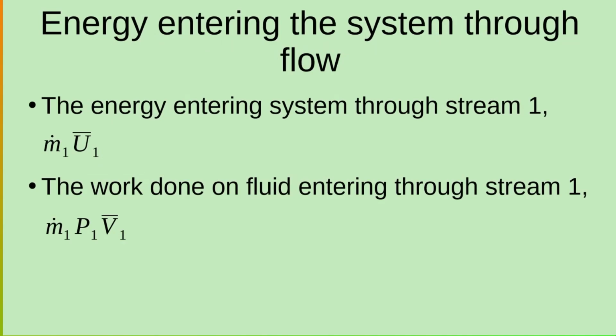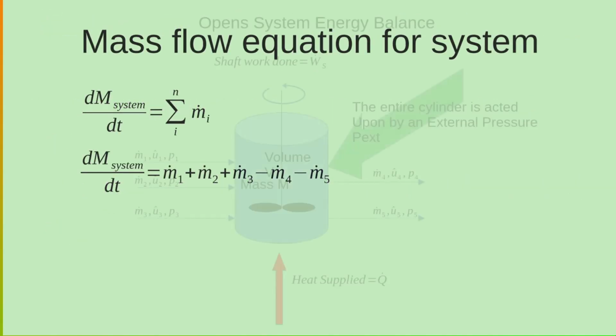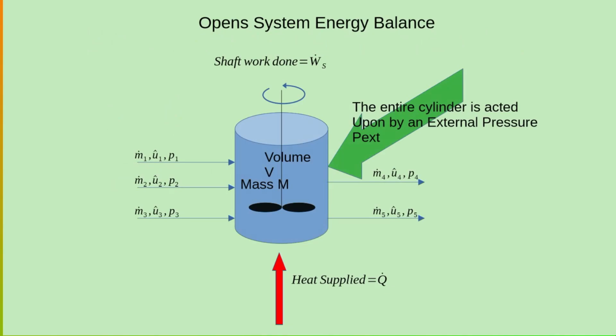Now, energy entering the system. As we can see here, this energy flows across the boundary. Heat is energy supplied across the boundary. Now, pressure causes the system boundary to change, and therefore work is done on the system boundary.